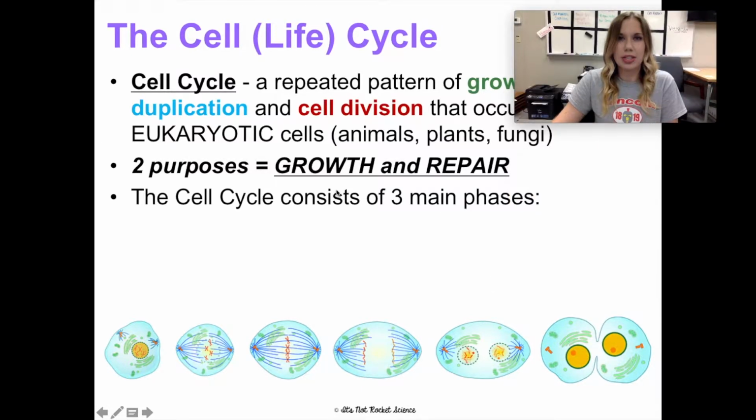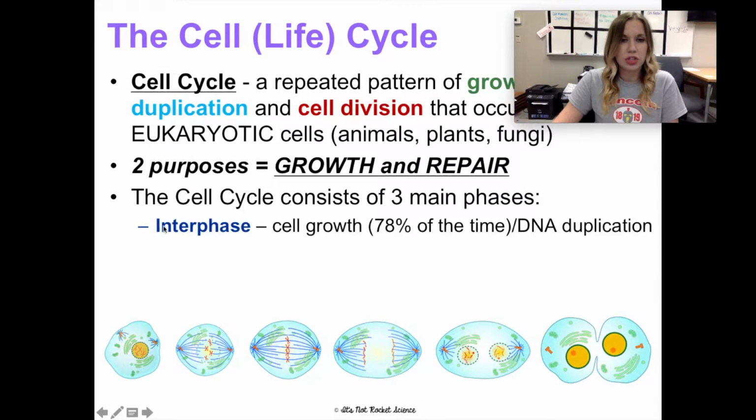The cell cycle itself consists of 3 main phases. The first phase is called interphase, and this is a period of cell growth, as well as DNA duplication. At any given time, 78% of the time, our cells are in interphase, just a period of cell growth. DNA duplication also happens here towards the end of interphase, right before the beginning of mitosis. So it's prepping a cell for cell division.